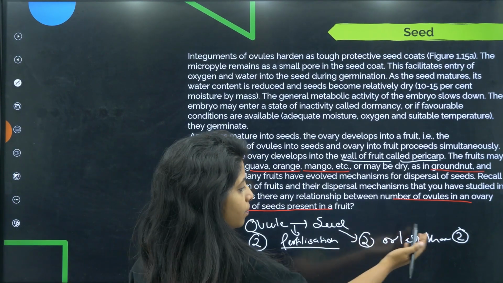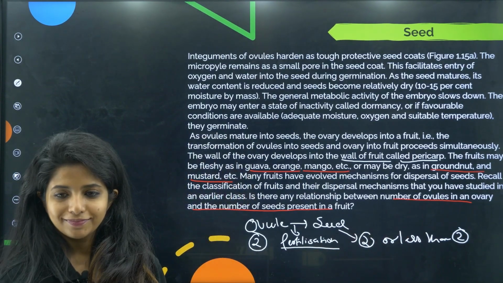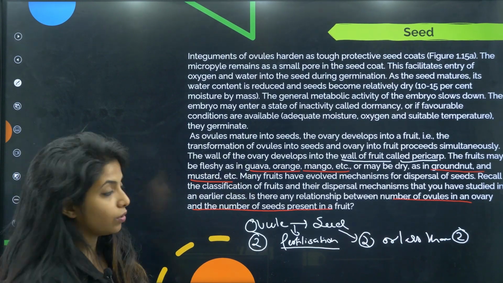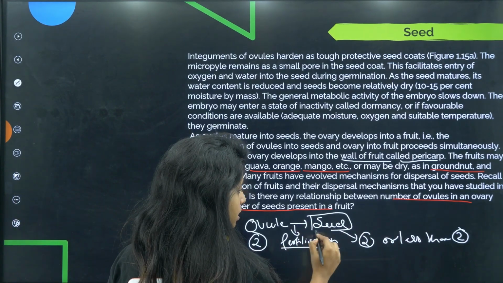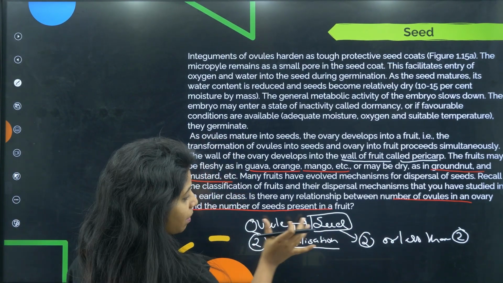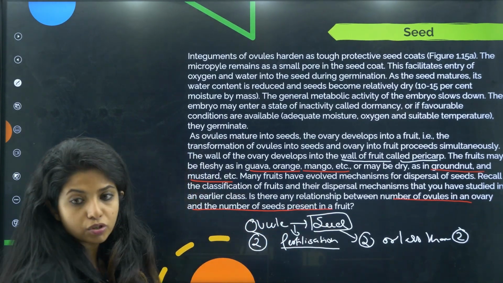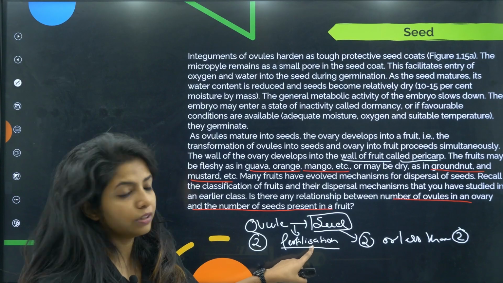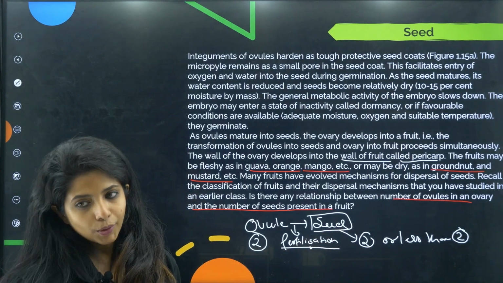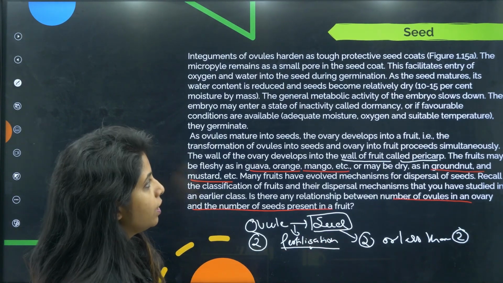So it can be 1 also, or it can be 0, okay. So if seeds are there, then obviously it should be either the same number as the ovules, or it can be less than the number of ovules, because all ovules might not undergo fertilization to form the seed. Okay, I hope this is also clear to you.